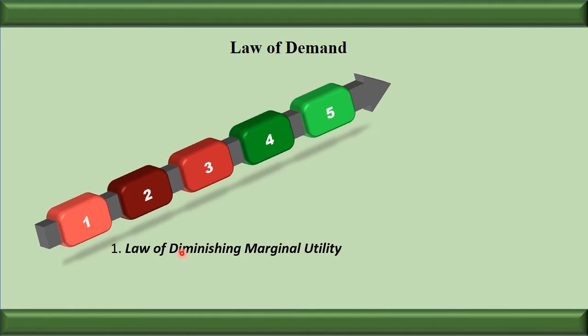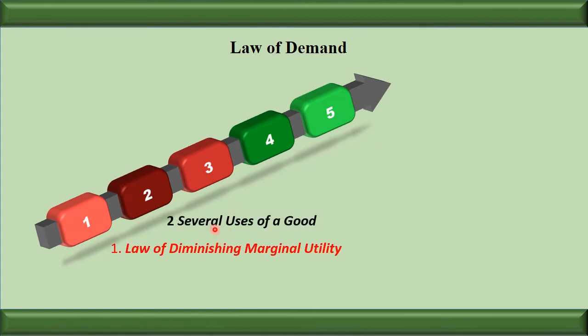And we know that if we are consuming the commodity, its utility is falling down. And the utility should always be equal to price in case of consumer equilibrium. What it means is that the consumer will only demand the commodity when the utility is equal to price. Since the utility is falling down, in order to make the demand, the price should also decrease. So here we can say price is decreasing and the demand is increasing. So the law of diminishing marginal utility supports the law of demand, which states an inverse relationship between price and demand.